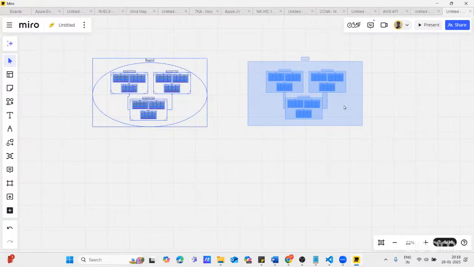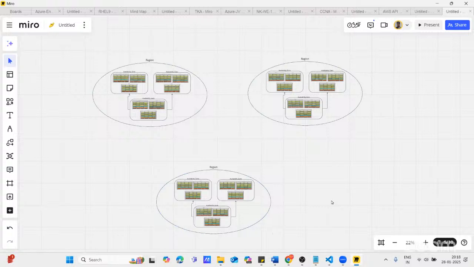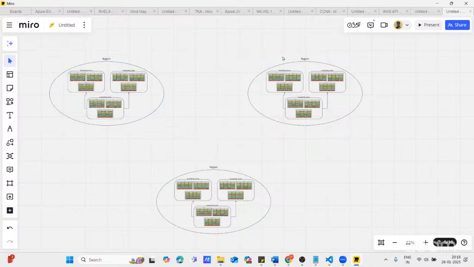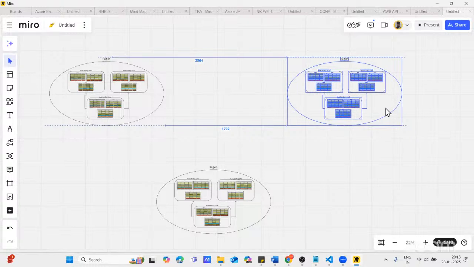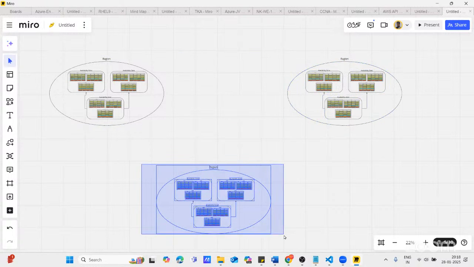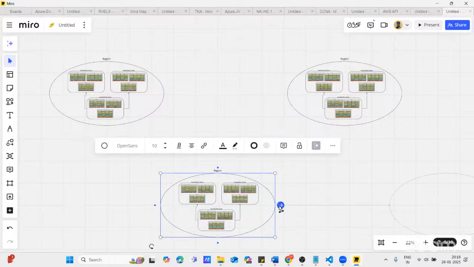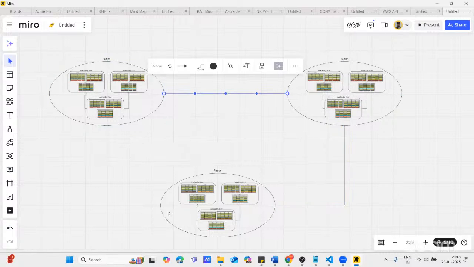Let's say this is one region, this is another region. I don't have much space here, so let's say I'm taking three regions. These three regions could be in three different continents. Let's say one region is in Australia, one region is in Europe, and one region is in, let's say, the USA. All these regions are further connected with each other through redundant, multiple connections.